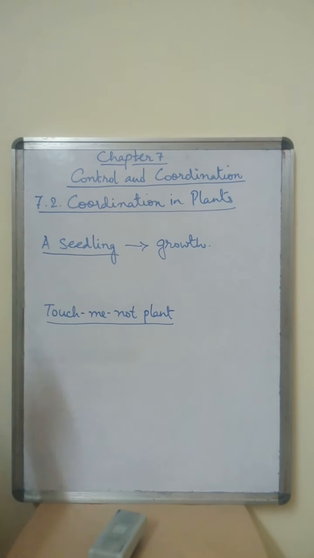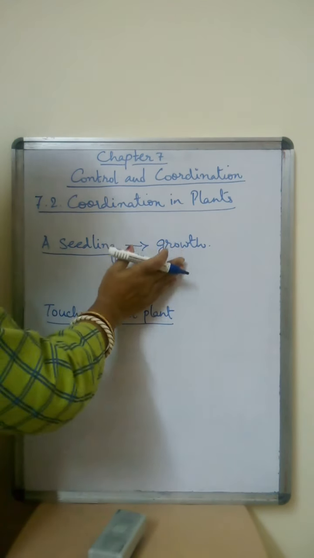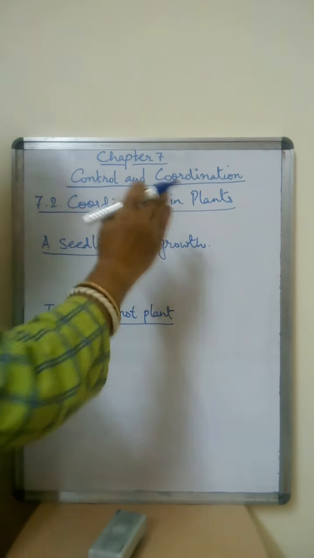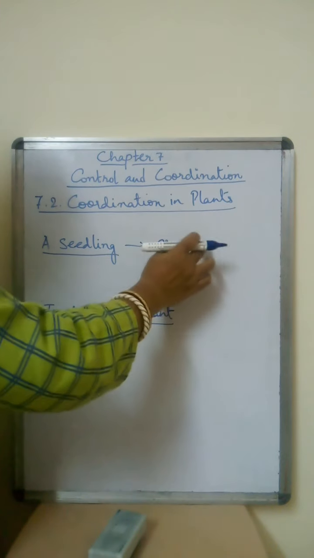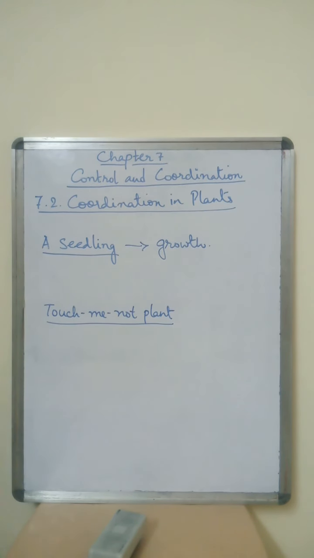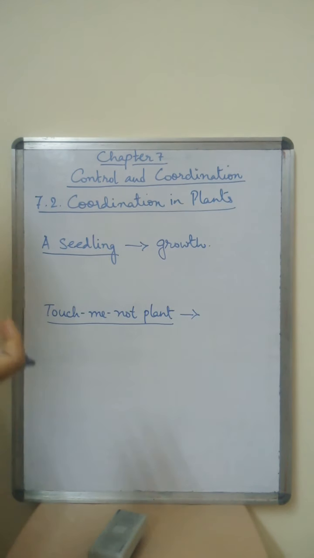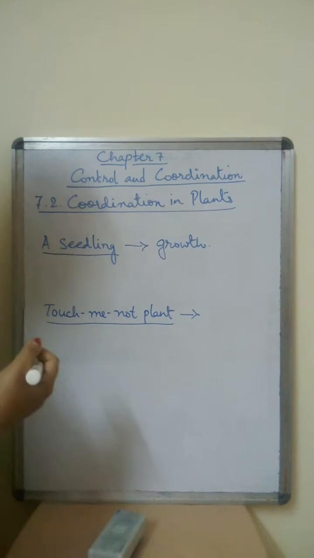Now if I stop the seed from growing, or I stop the movement, what will happen? This growth will not take place, right? Similarly, now you see the touch me not plant. Whenever we go near the touch me not plant, it will immediately fold itself, right? And it will droop. How does it feel the senses?